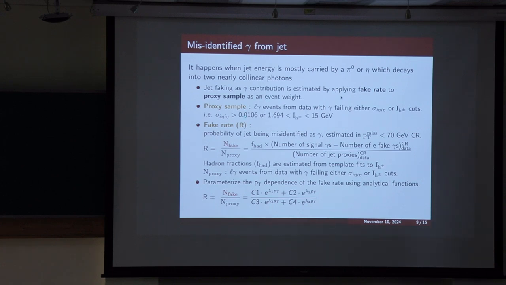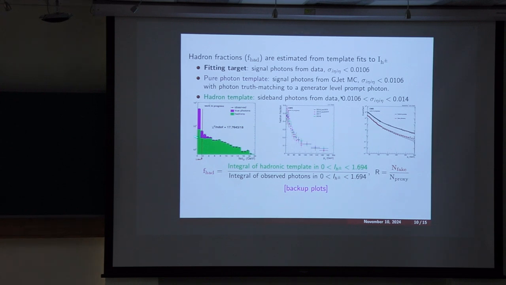The same way we defined the electron faking photon, we define the proxy sample as L gamma events, where the photon doesn't pass the sigma-ietaieta shape cut and the charge hadron isolation cut. It means the photon has a longer charge hadron isolation tail and broader shower shape. That is the case when we have a jet faking as photon. And we calculate the fake rate by first estimating the hadron fraction, which is shown here. Hadron fraction is the contribution of hadronic photon in the data.